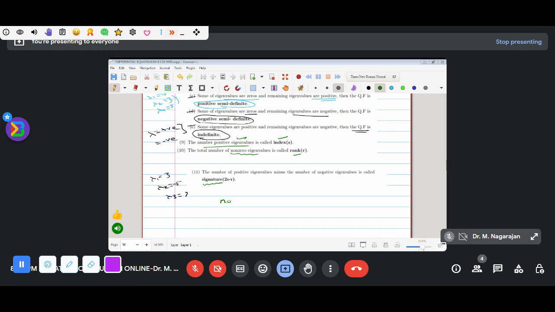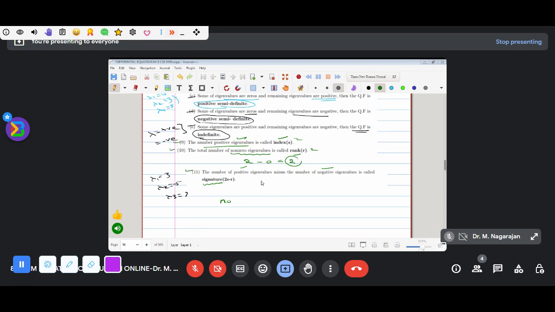Rank is the number of non-zero eigenvalues. What is the rank here? Two. Therefore, index 2 and rank 2. The next one, signature, is the number of positive eigenvalues minus the number of negative eigenvalues. Number of positive eigenvalues is 2, negative eigenvalues is 0, so the result is also 2.